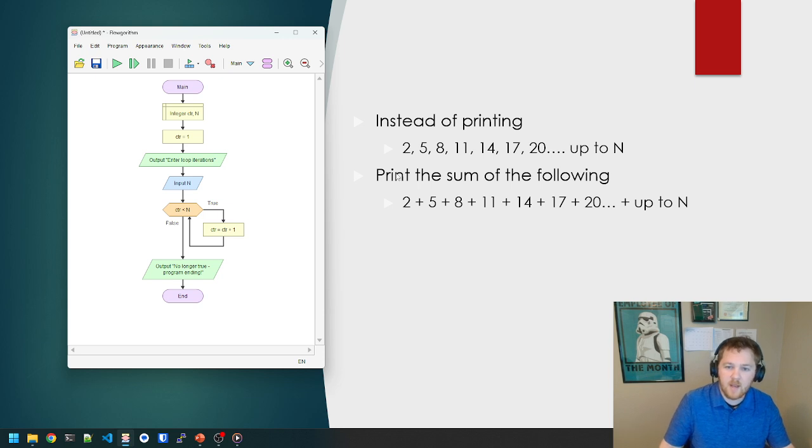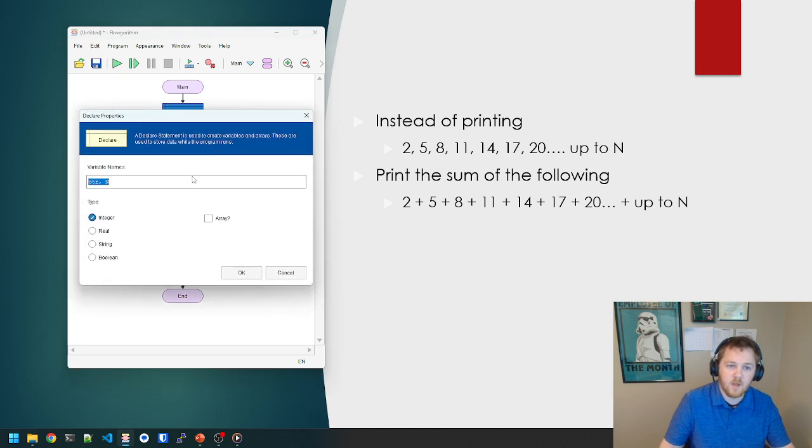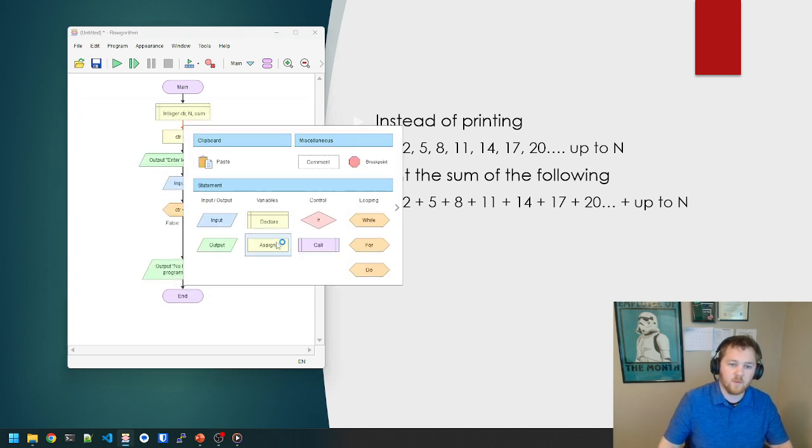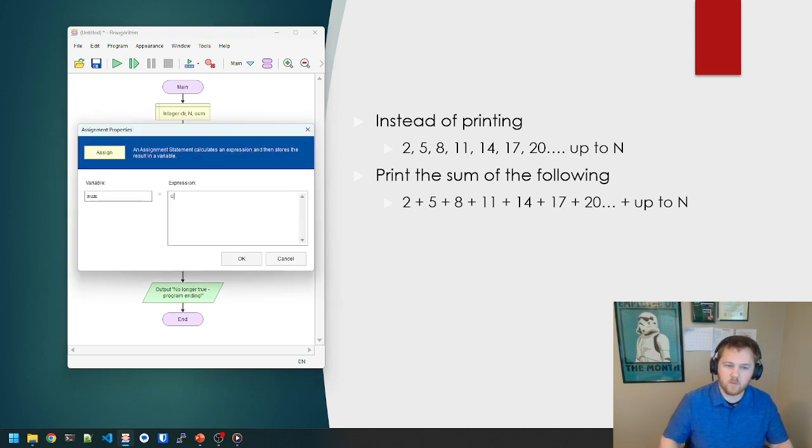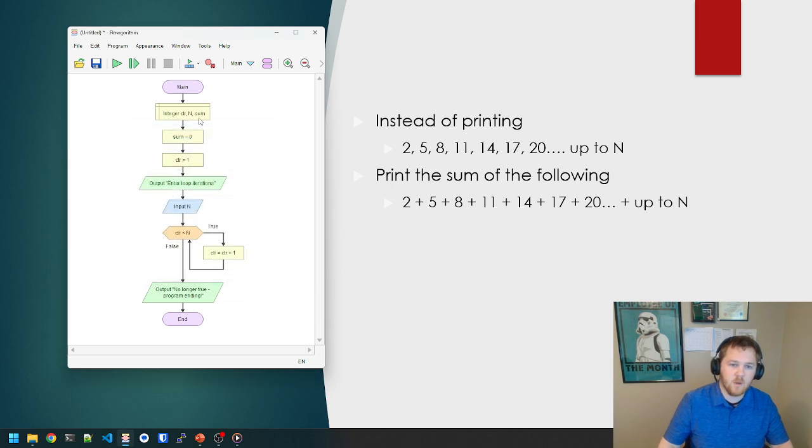To know what's going on, and for this, we want to print the sum. So we only need to print one thing, right? We don't actually even want to print every single thing that's going on. So I'm going to start here by making a new variable called sum. And then we're going to assign sum the value of 0. We'll just do that for now. All right, so we have that.